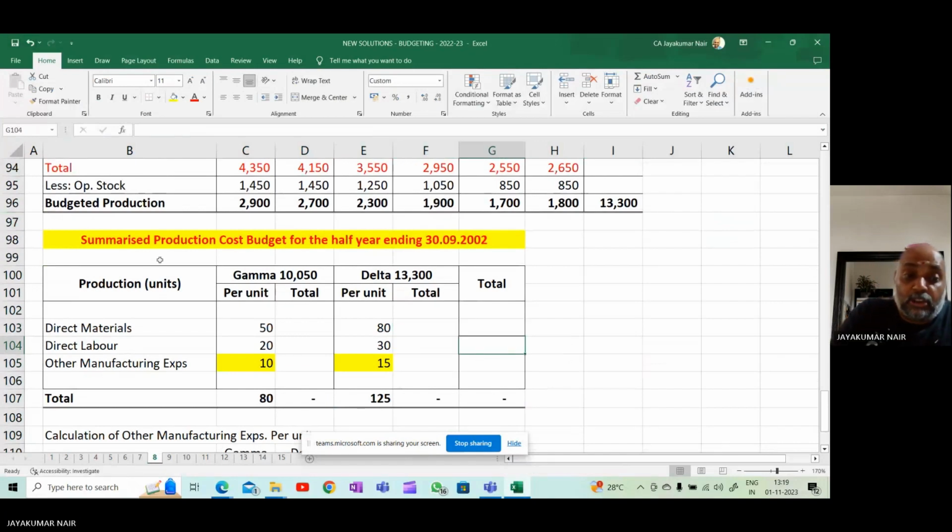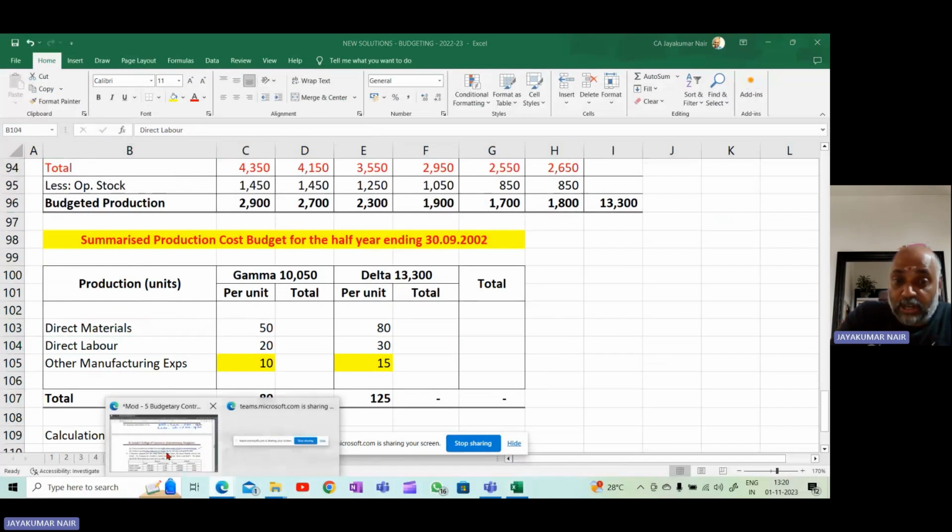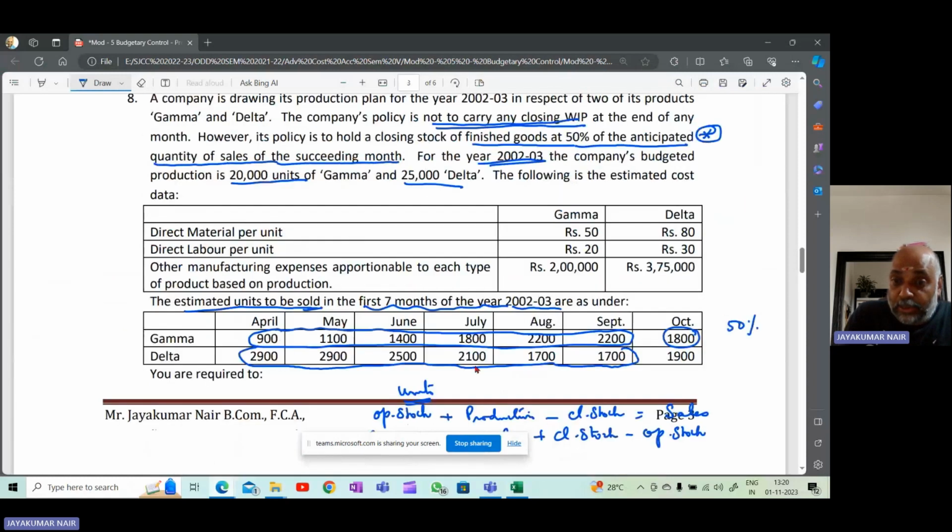For the half year, we know Gamma, it is 10,050 units we have to produce. Delta, we have to produce 13,300. And what is the direct material cost and the direct labor cost? They have given it to you in the question. Direct material cost is 50 per unit, Delta 80 per unit, direct labor 20 and 30. Now production overheads, other manufacturing overheads, they have given 2 lakh rupees for the whole year. For the year 2002-2003, in the whole year, you have to produce 20,000 units of Gamma.